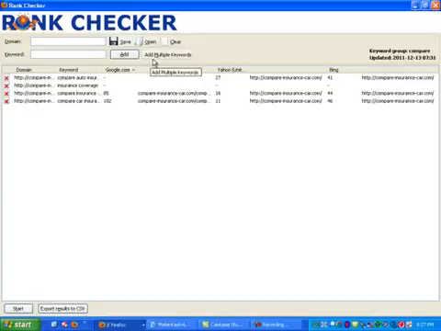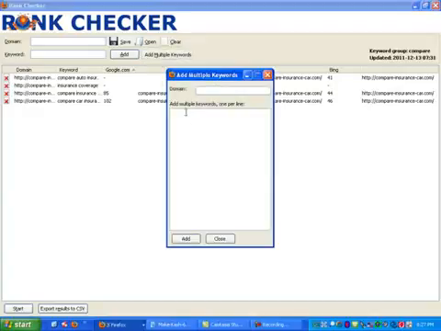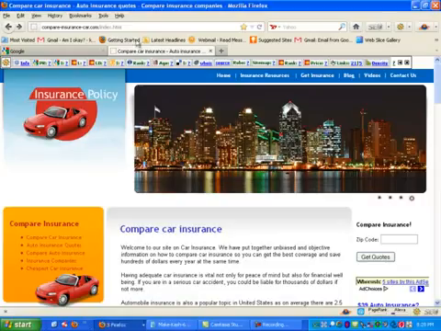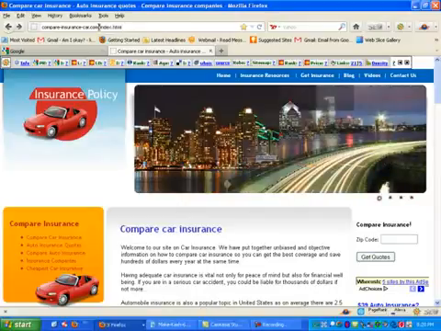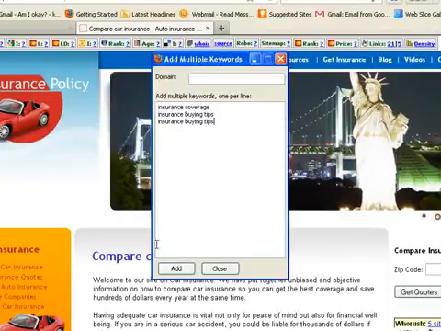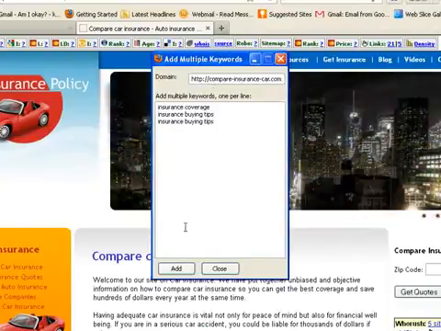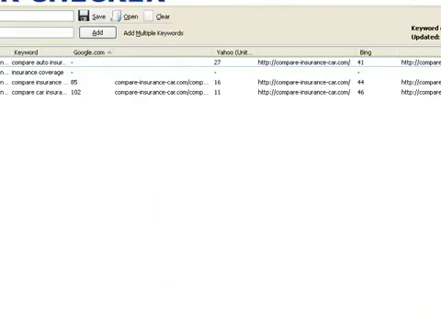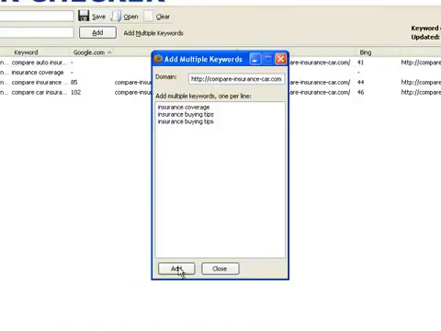So we are going to add some keywords into this. The ones I just showed you, I'm going to paste. These are the keywords that I am trying to rank for, and I'm also going to copy the domain, bring that back here, put that in here, and let's see, add.